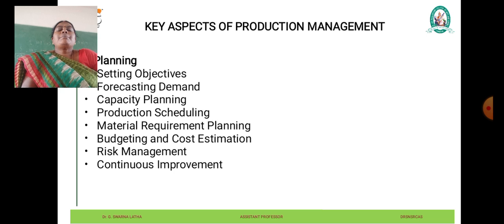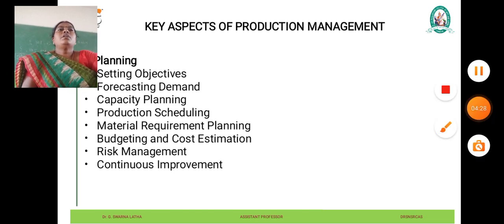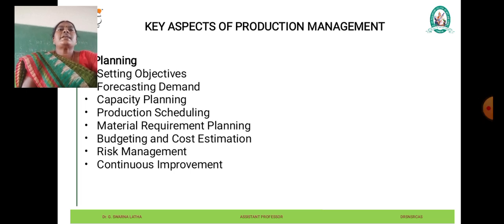Continuous improvement. Planning is an iterative process that involves continuous monitoring and adjustment based on feedback and performance metrics. Production managers regularly review plans, assess their effectiveness, and make necessary adjustments to optimize the production process and achieve better outcomes over time. By effectively planning production activities, organizations can streamline operations, reduce cost, improve resource utilization, and enhance overall productivity and competitiveness in the marketplace.